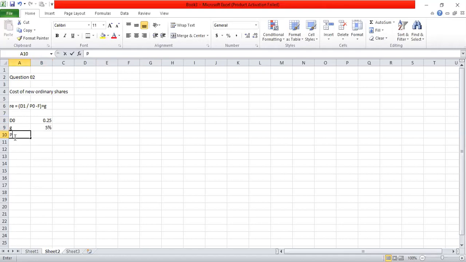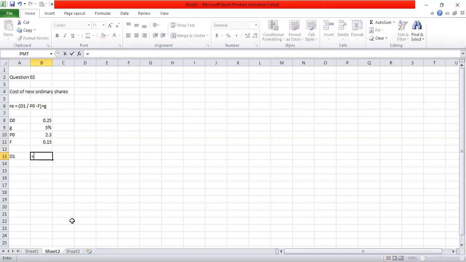And flotation cost per share is 15 cents. Based on this, now I can calculate the required rate of return or cost of equity of new ordinary shares. So I have to first calculate D1. So I will calculate D1 here.